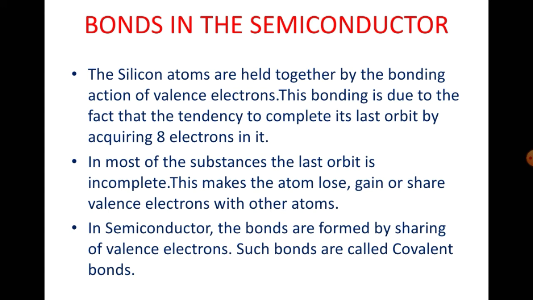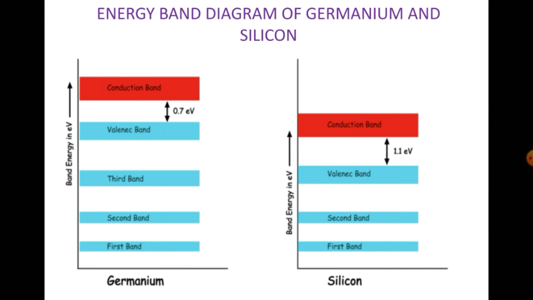In most of the substances, the last orbit is incomplete. So what happens? This makes the atom lose or gain or share the valence electrons with the other atoms. In a semiconductor, the bonds are formed by sharing of valence electrons. Such bonds are called covalent bonds.